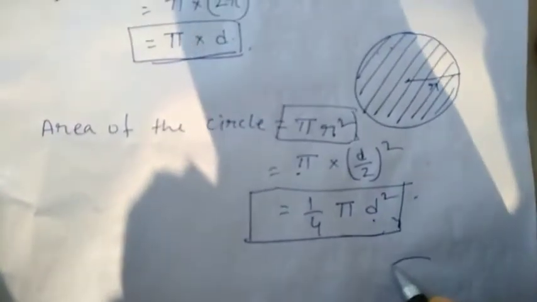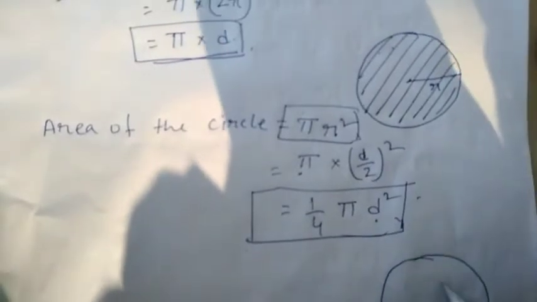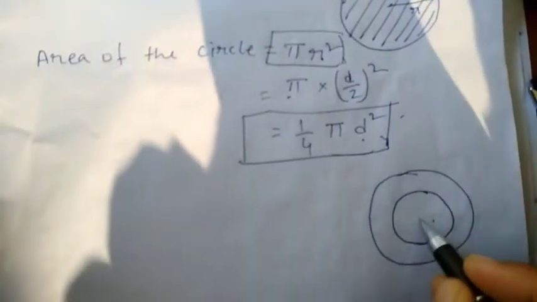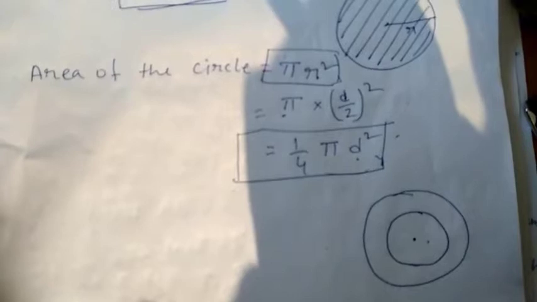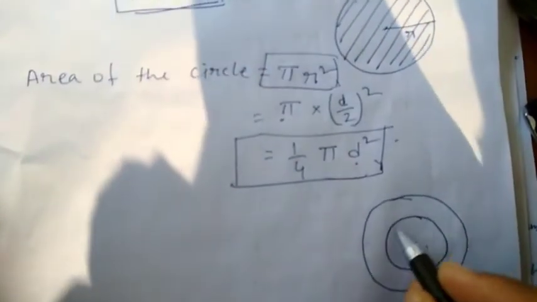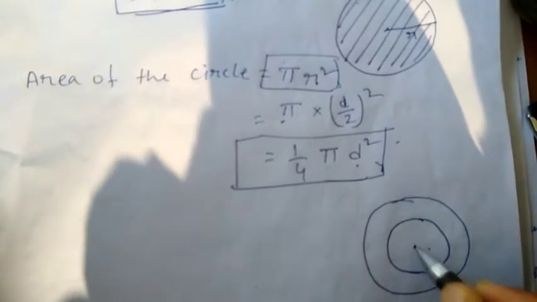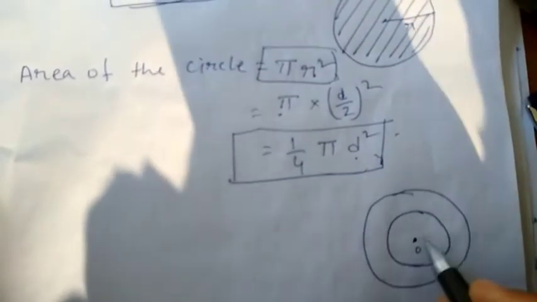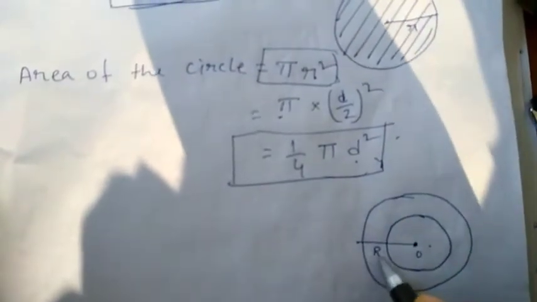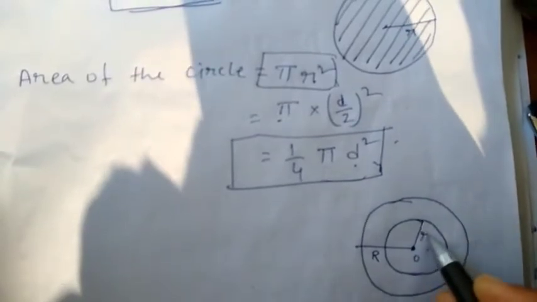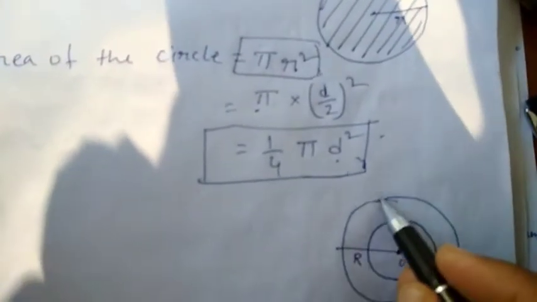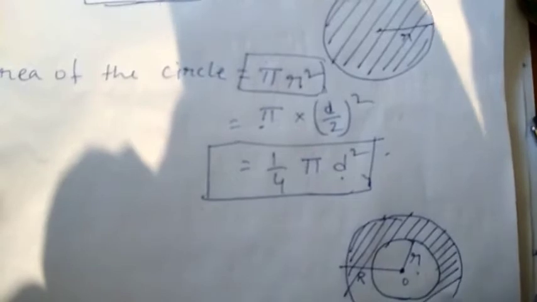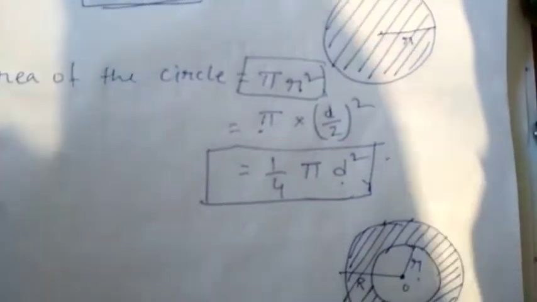Now suppose we have to find the area between two concentric circles. What do we mean by concentric circles? Two circles which have the same center. So this inner circle also has the center, this one. Suppose this one is O, and the outer circle also has the center O. Suppose the outer circle has the radius capital R, and the inner circle has the radius small r, and you have to find the area of this ring portion. You have to find this area.